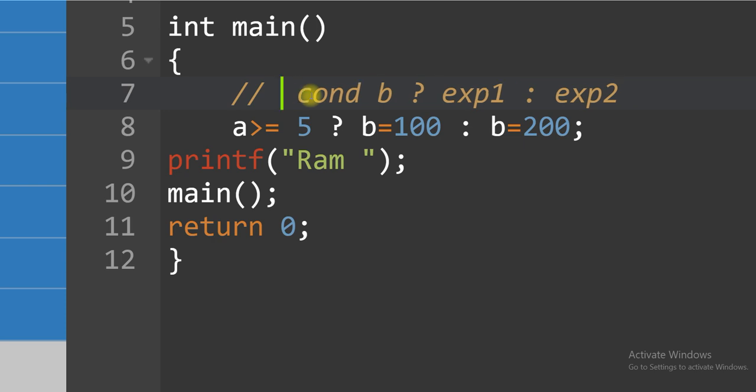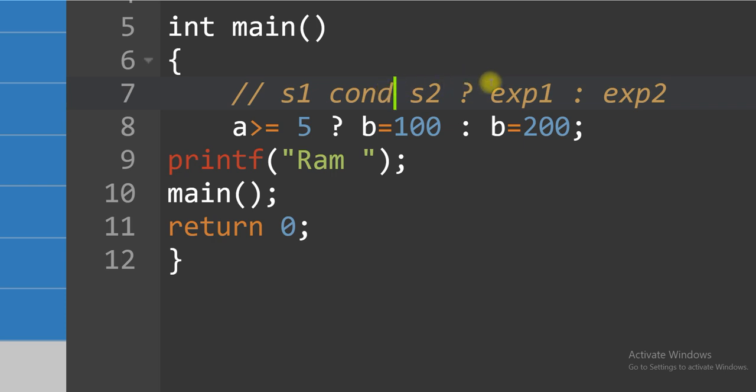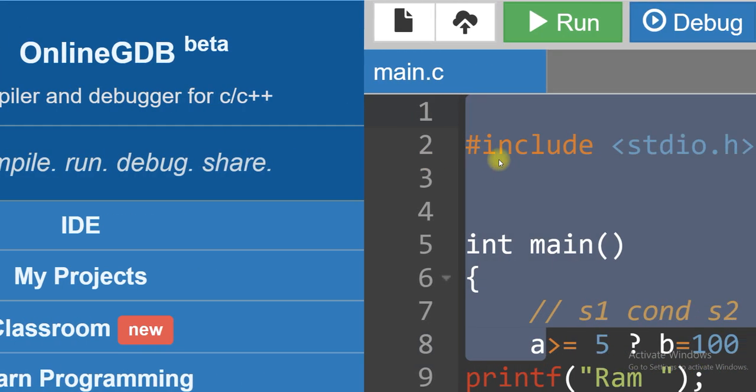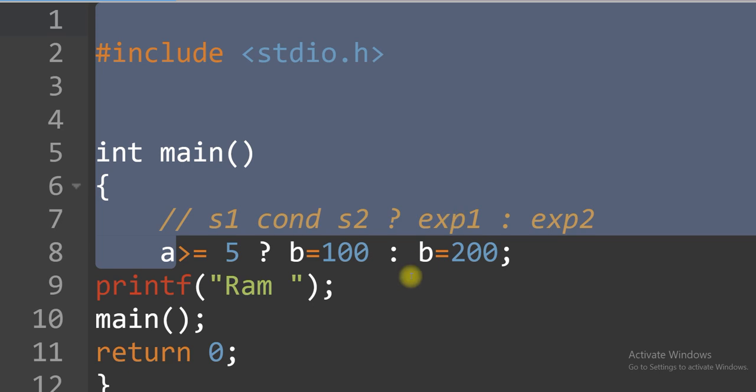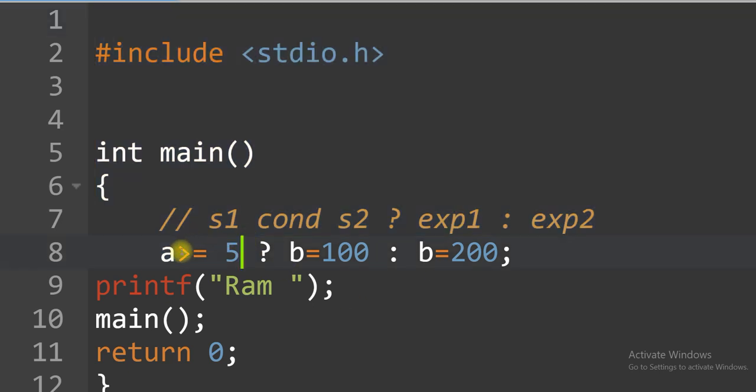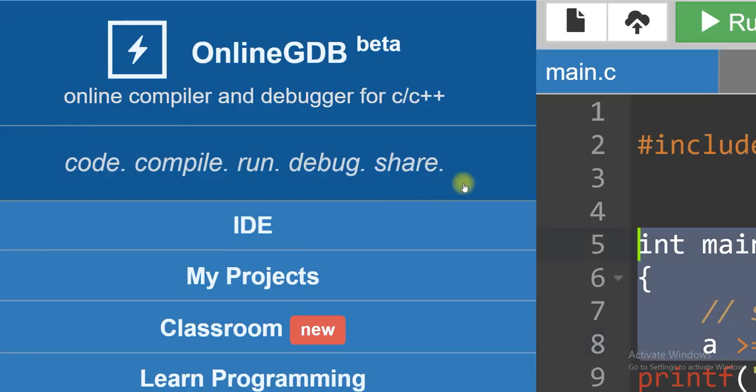Like s1 and something s2 and some condition, whatever the value. So this is the way we write the expression. So this is perfectly okay, we considered. So this is considered s1 and this is the condition and s2.